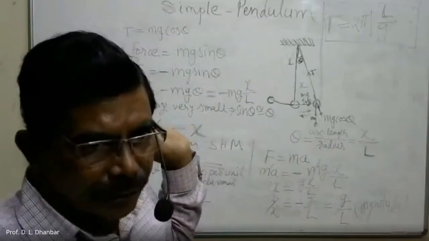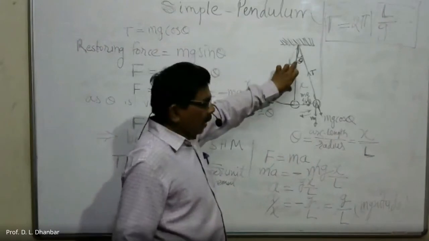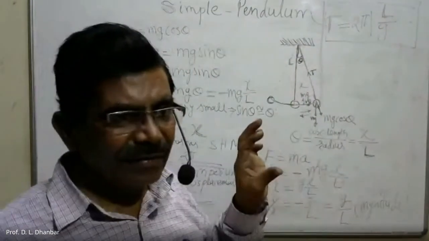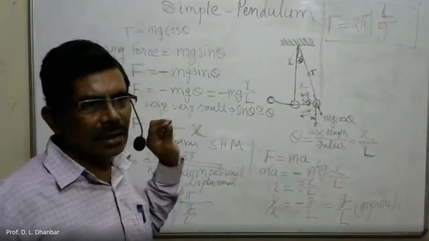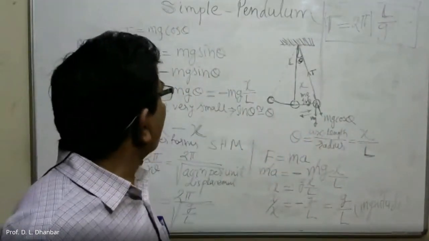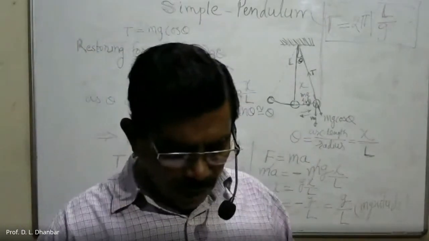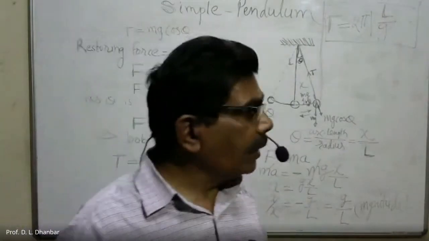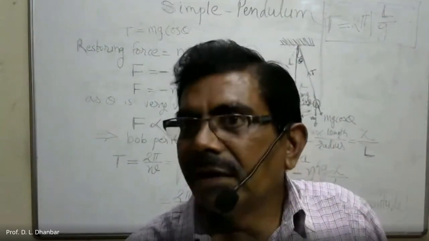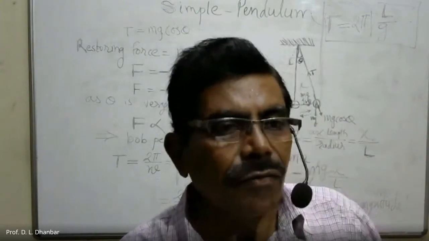And while deriving this equation, we have considered that this string is massless, but practically it is not possible to have a massless string. Okay, so this is the complete derivation of the time period of a simple pendulum. In next lecture, we will see angular simple harmonic motion, and there is one particular example of angular simple harmonic motion, that is vibrating magnet.